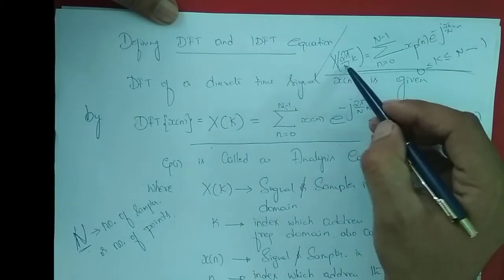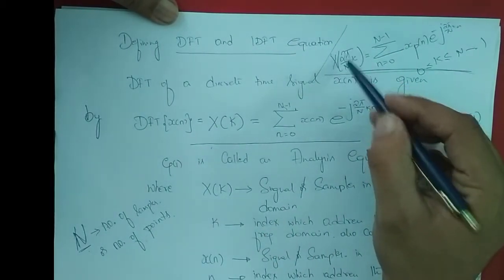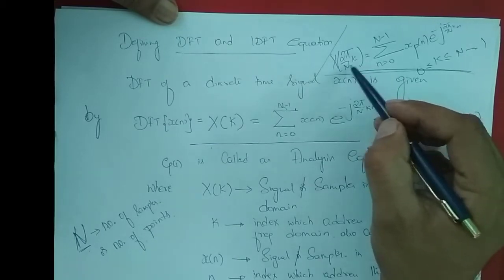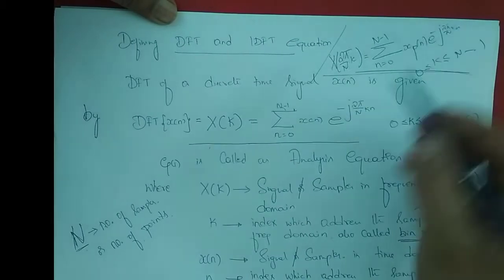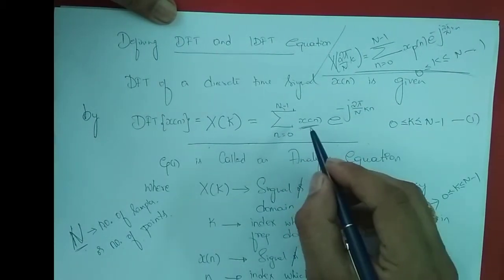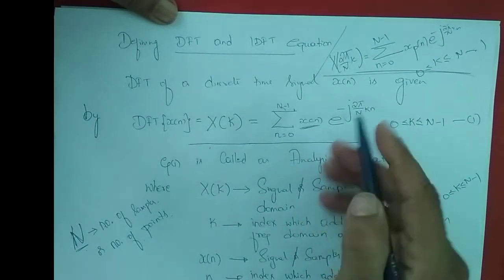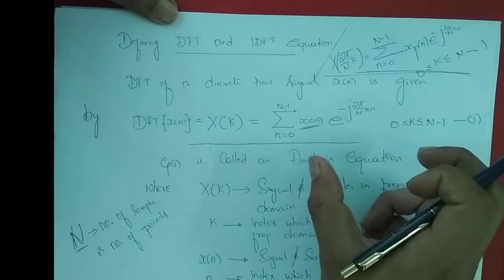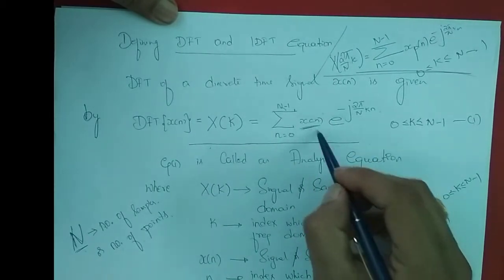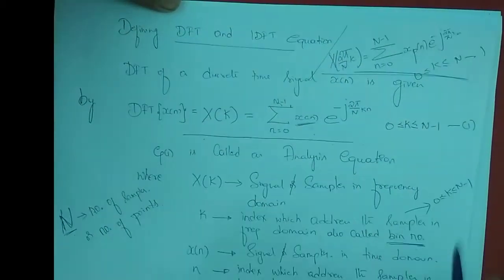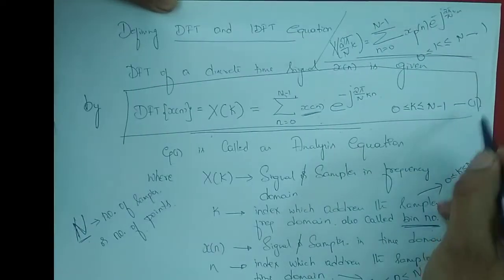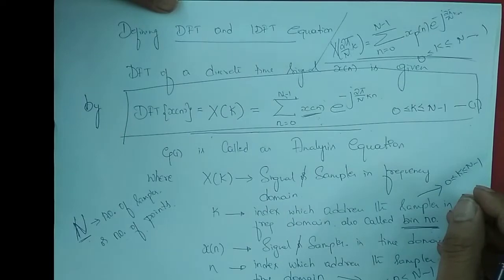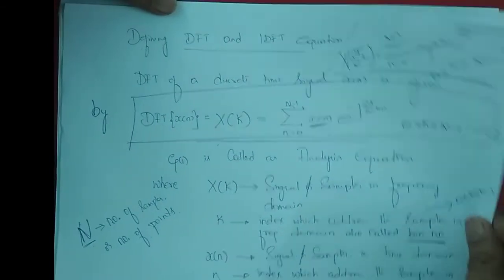Instead of writing X of 2 pi by N into k, we normalize the 2 pi by N and simply write it as X of k. Instead of writing x p of n, we are writing x of n. Basically, whatever range of samples we take, we assume that it is a periodic signal. So this equation is the equation for DFT, also called the analysis equation.